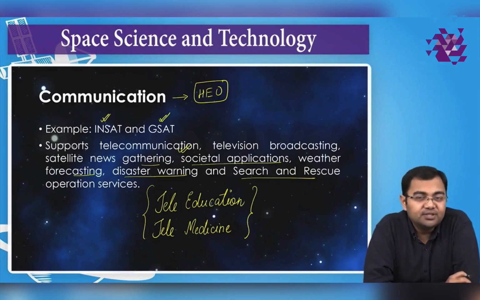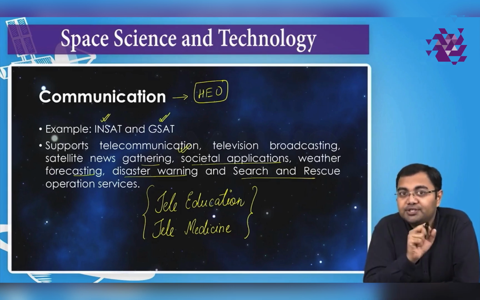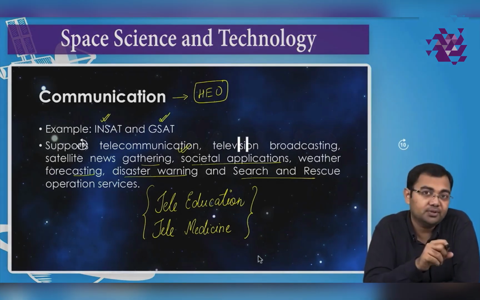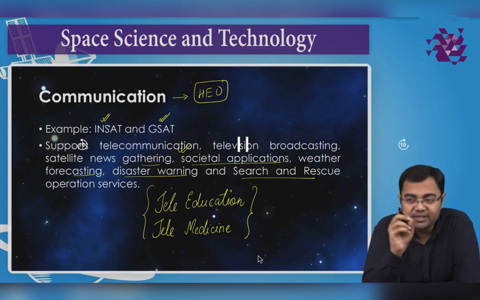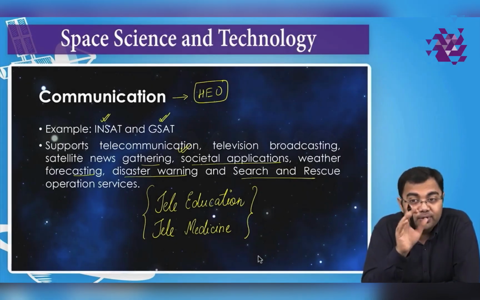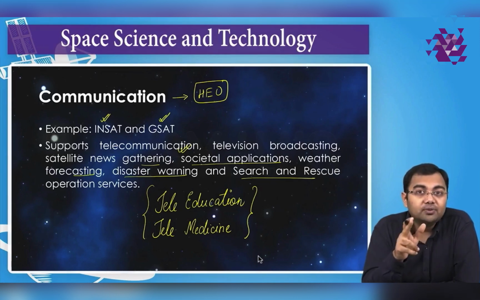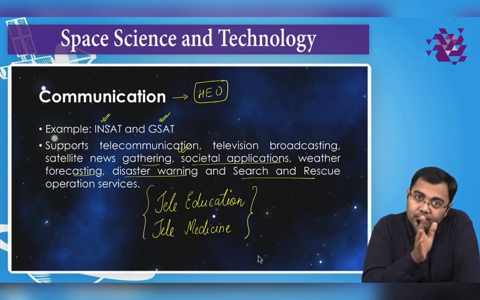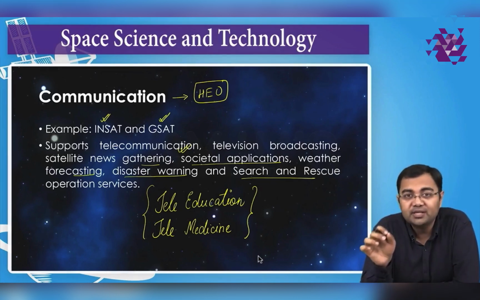Let's say a prelims question says, recently the GSAT-19 satellite was launched to a height of 2,000 kilometers. Or let's say it was launched to a height of 1,000 or 1,200 kilometers. That will be completely wrong. Why? Because communication satellites go to high Earth orbit. It's not possible that a GSAT satellite has been launched to a lower orbit. So very easily you will be able to mark this option as correct or incorrect.